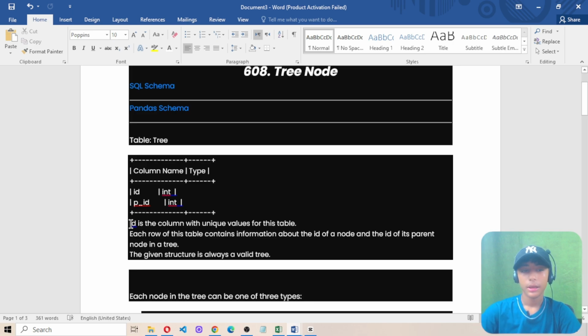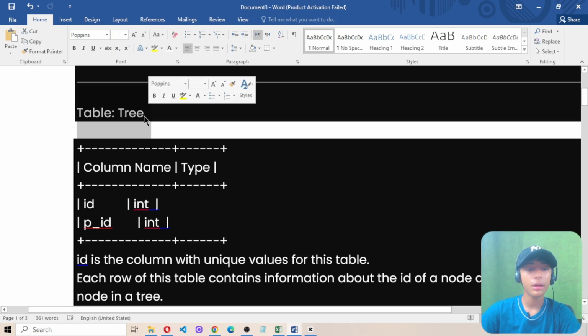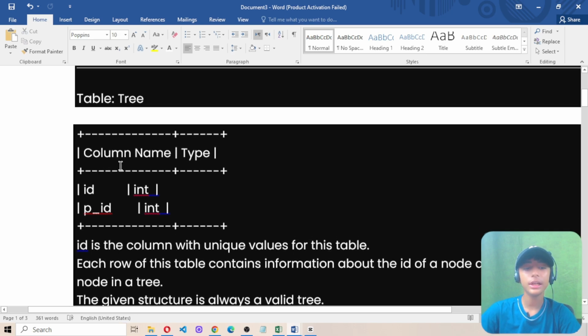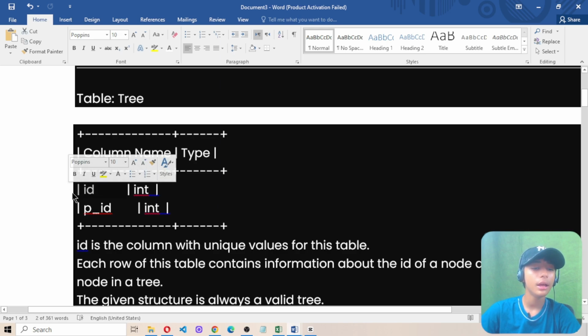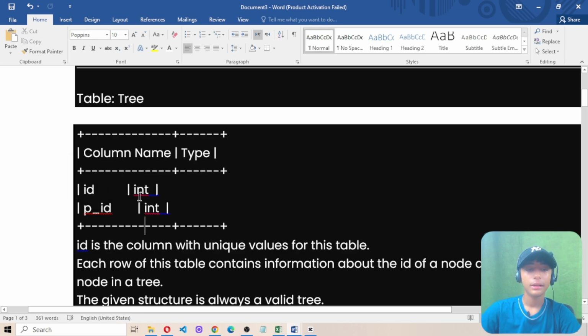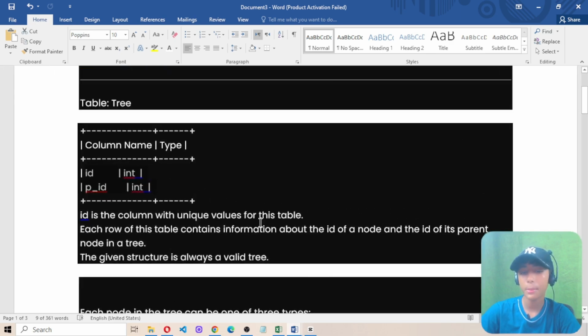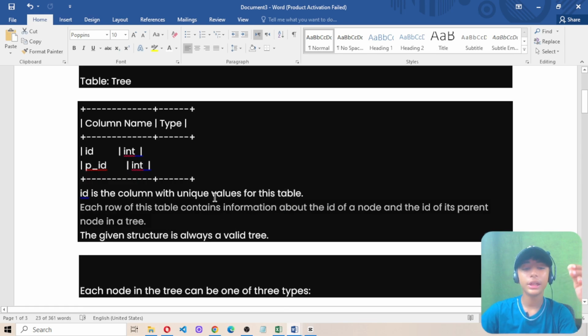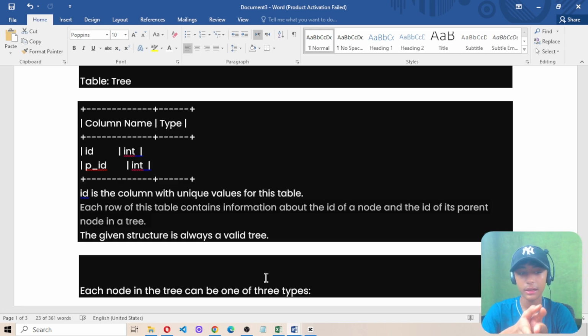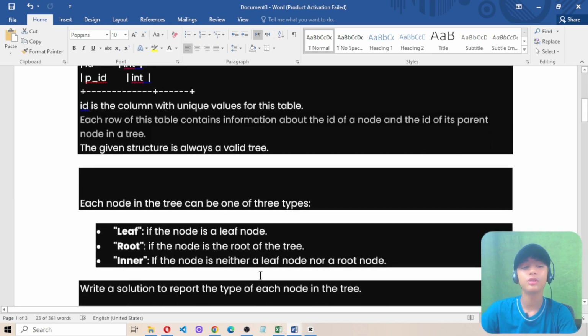Here he created a table named Tree, in which there are two columns, ID and PID, and the type of both of them is int, meaning integer. ID is a column with unique values for this table. Each row of this table contains information about the ID of a node and the ID of its parent node in a tree. The given structure is always a valid tree.